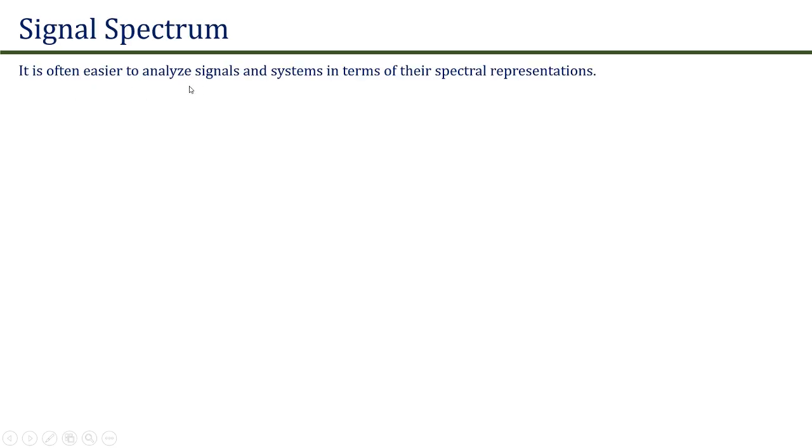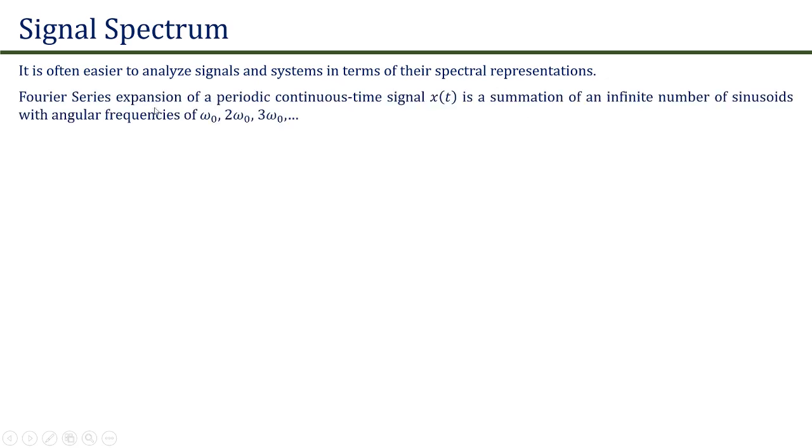It is often easier to analyze signals and systems in terms of their spectral representations. A Fourier series representation of a continuous time signal x(t) is a summation of infinite number of sinusoids whose angular frequencies are omega naught, 2 omega naught, 3 omega naught and so on.